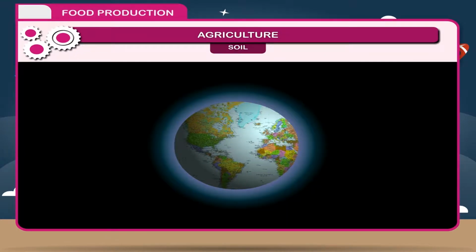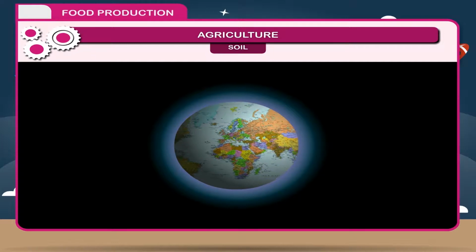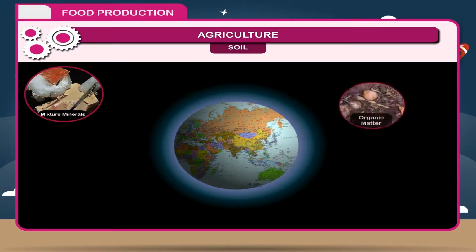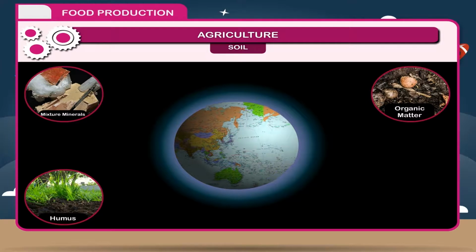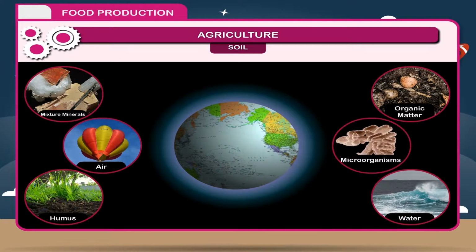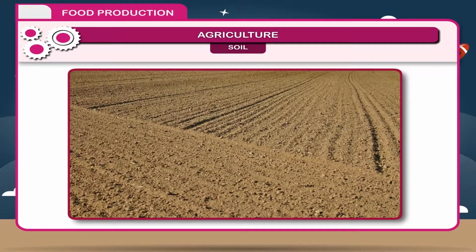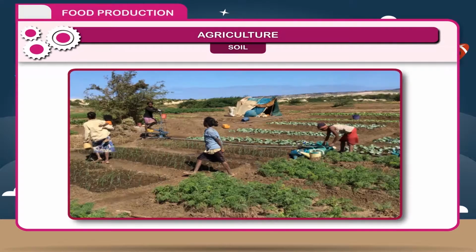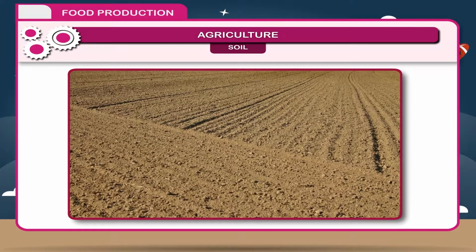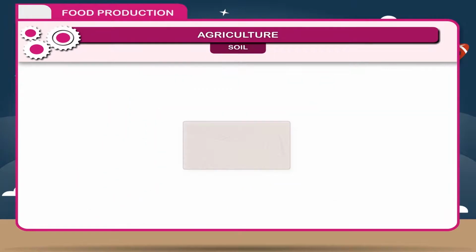Soil. Soil is the topmost layer of Earth's crust, which is a mixture of minerals, organic matter, humus, water, air, and microorganisms. In the earlier class, you have read about soil in detail. For agricultural practices, soil is one of the most important factors. It is therefore necessary to revise about different types of soil in brief.